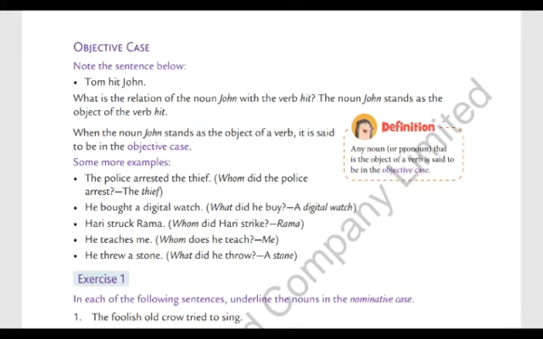Hari struck Rama. Whom did Hari strike? Rama. So in this sentence, Rama is in objective case. Next is he teaches me. Whom does he teach? Me. In this sentence, me is in objective case, or we can say he is in nominative case. Last is he threw a stone. What did he throw? A stone. In this sentence, a stone is in objective case.